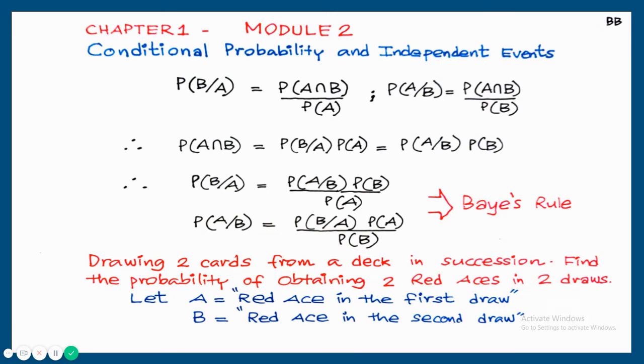So I'll define events A and B. Let A be red ace in the first draw and B be red ace in the second draw. I think all of you know the total number of cards and total number of red cards. Total number of cards is 52. Total number of red cards is 13 plus 13, that is 26. Out of 13, one red ace, and in the second 13, again one more red ace. So total number of red aces is 2.